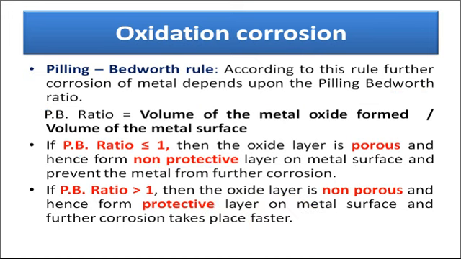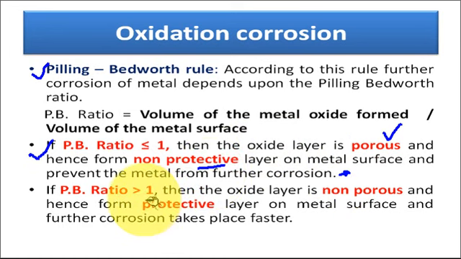So according to the Pilling-Bedworth rule, the corrosion in presence of oxygen depends upon the Pilling-Bedworth ratio. If the PB ratio is less than 1, then the oxide layer is non-protective because it is a porous layer, and further corrosion takes place at a faster rate.